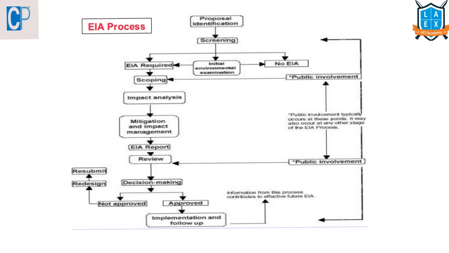To put it simply, this environmental impact assessment is a detailed study of what will be the potential environmental impacts of the proposed project. For example, there is a development project that is proposed. Now, what will be the potential impact of this project on the environment? That is known as this environmental impact assessment.